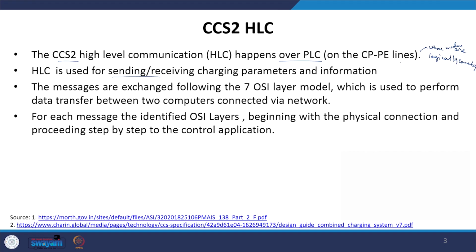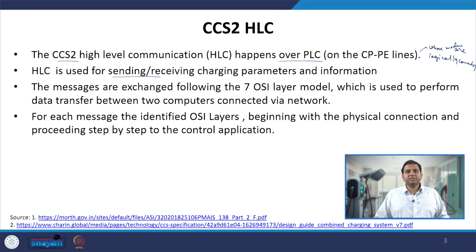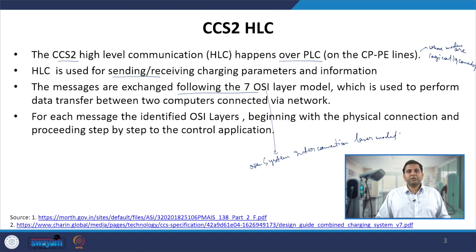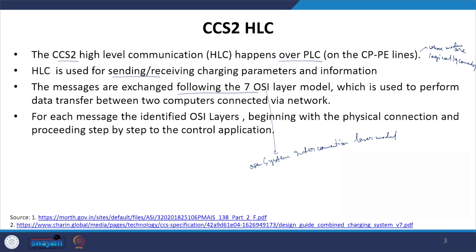These messages between the EV and EVSE are exchanged using the 7 OSI layer, which is the Open System Interconnection model or layer model, which is used to perform data transfer between two computers connected via a network. Whenever two computers are connected to each other, they communicate following this 7 OSI layer model, and each message shared between EV and EVSE follows the OSI layers, which is nothing but a set of protocols.